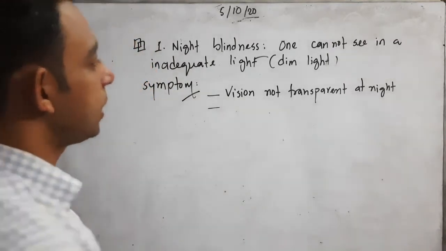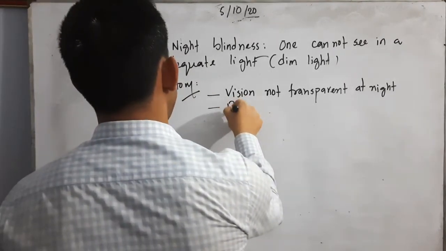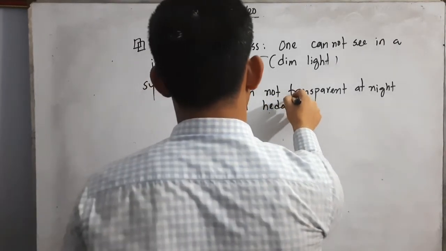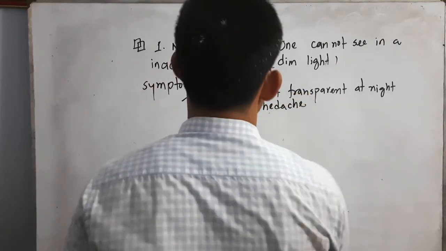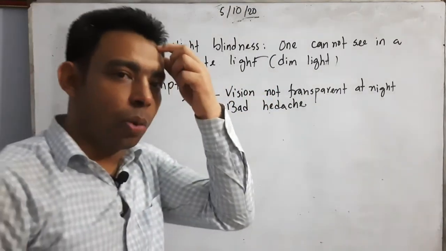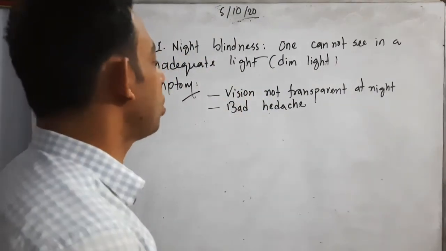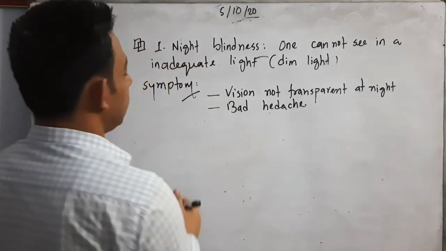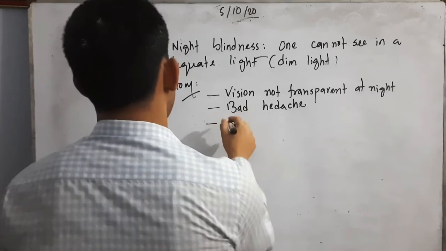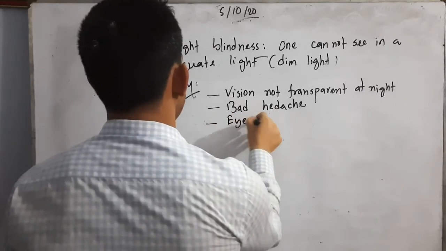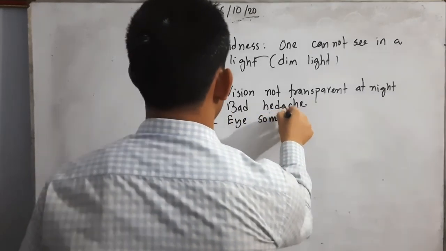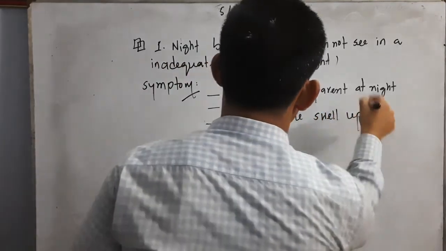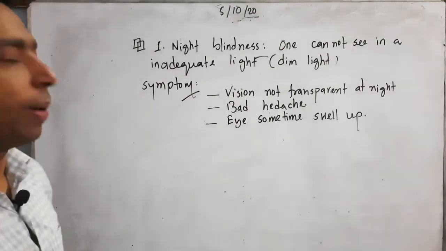Then we can see a bad headache sometimes. This is also a symptom of night blindness. The eye sometimes swells up. This is also a symptom of night blindness.